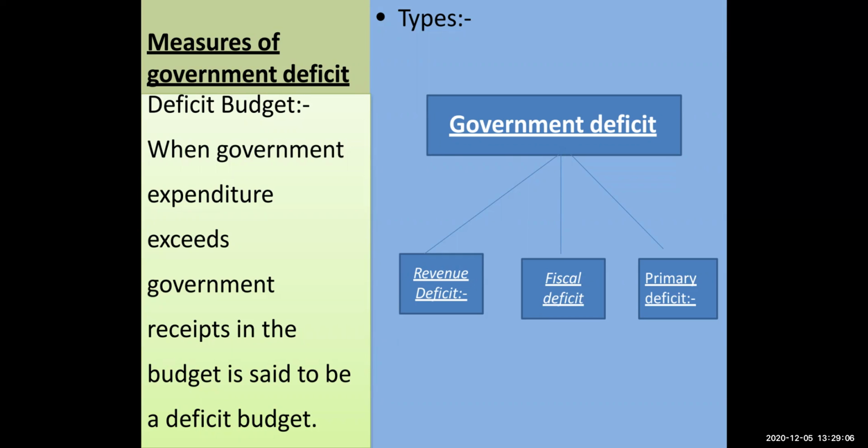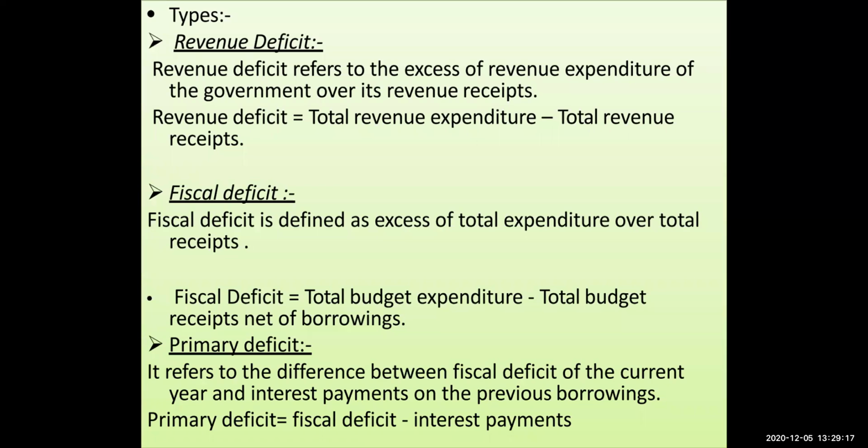Now, this deficit or shortage in the budget could be of three types. It could be revenue deficit, fiscal deficit, or primary deficit. So let's understand these three types of deficit. What is revenue deficit? Now, this refers to the excess of revenue expenditure. From the name itself, we can know revenue deficit, which means that revenue expenditure of the government is more than the receipt. So we can say that revenue deficit is equal to total revenue expenditure minus total revenue receipts.